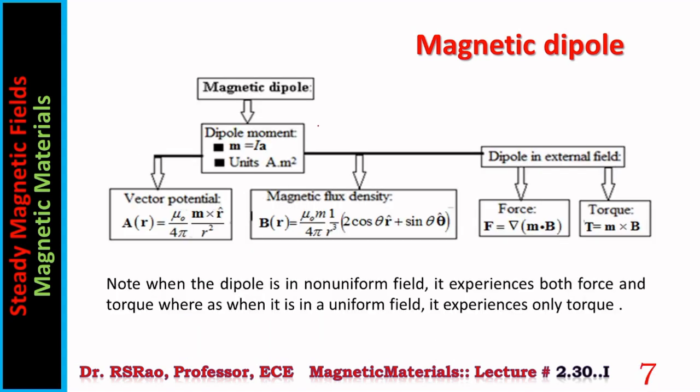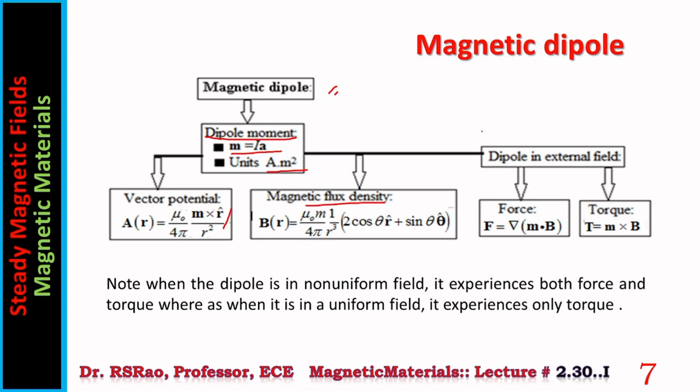Now some information is being provided regarding the magnetic dipole. By definition, it has a certain magnetic moment. It is I into A. Units are ampere meter square. The vector potential for the dipole is given by this formula. This is the magnetic flux density.